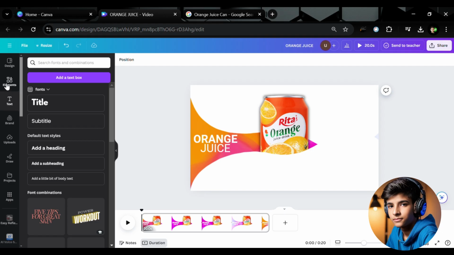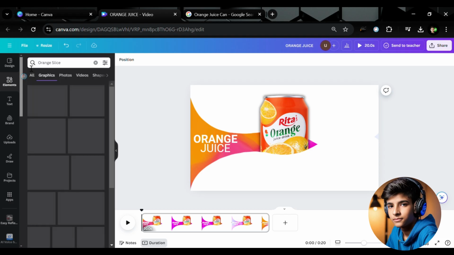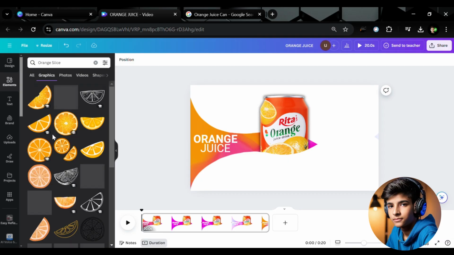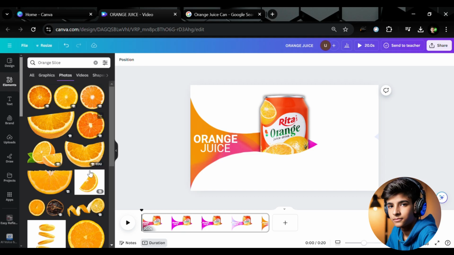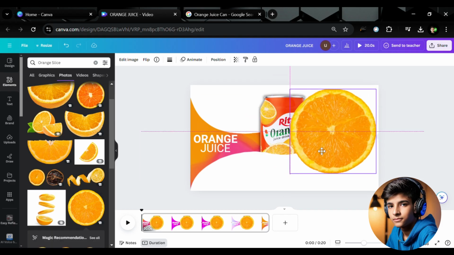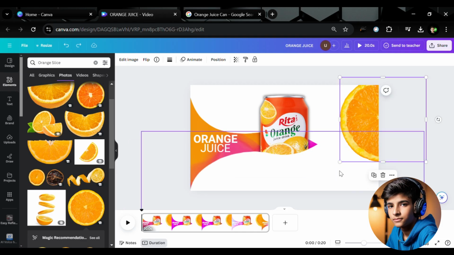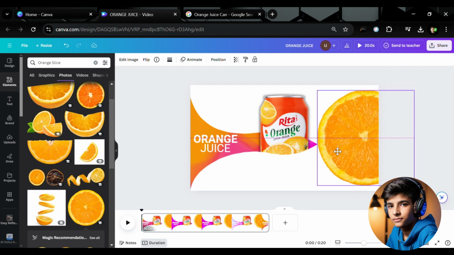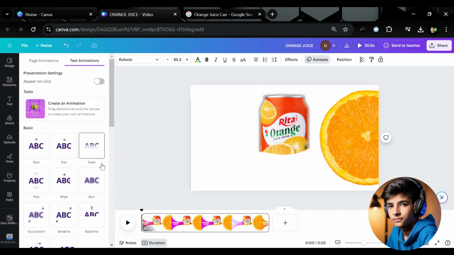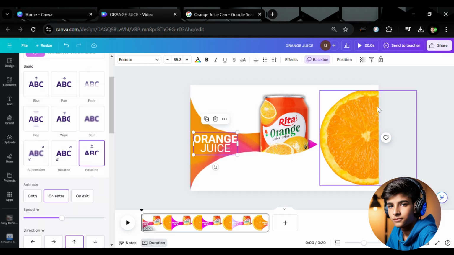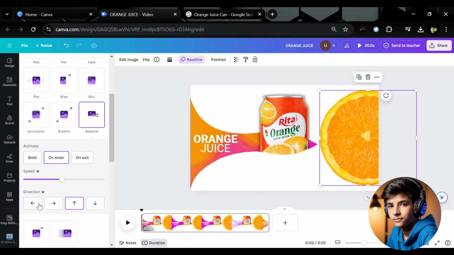After that, go again on elements, search here and you can take and go on photos, and I am selecting this one. Make it here on the corner of the image. After that, select your text, go on animate and select baseline. And select this direction.